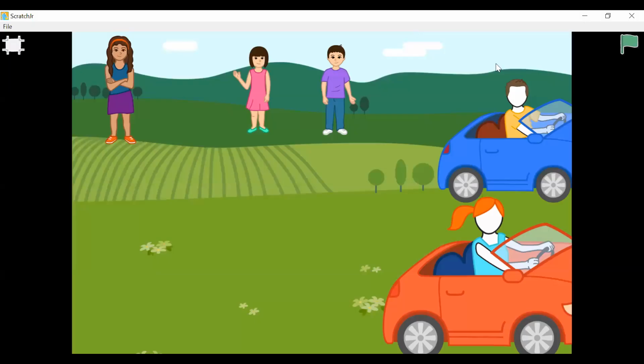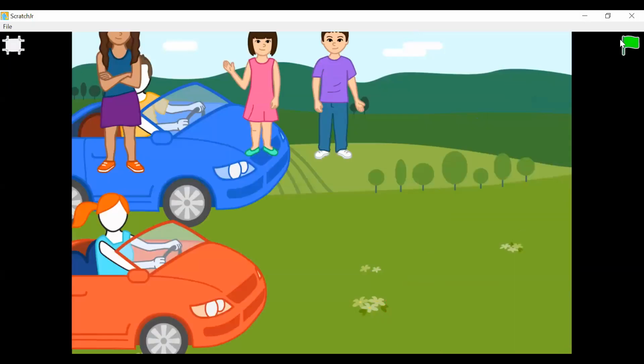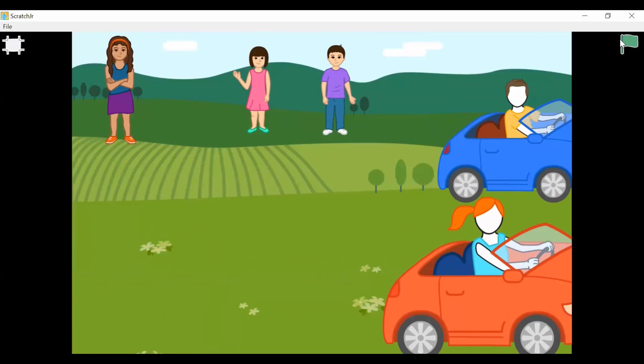Now let's see the end result of our car race. Wow, that's so cool! So who won, the red car or the blue car?